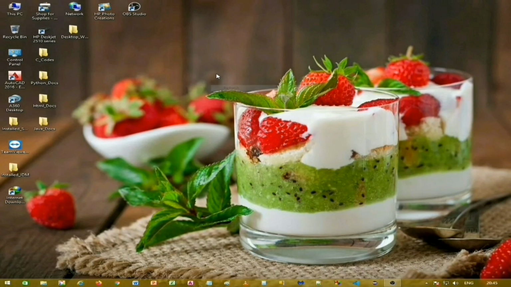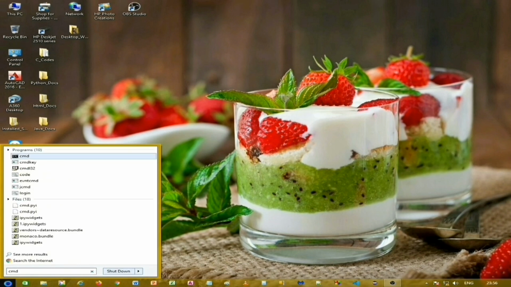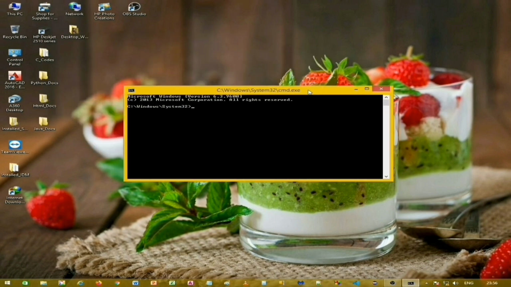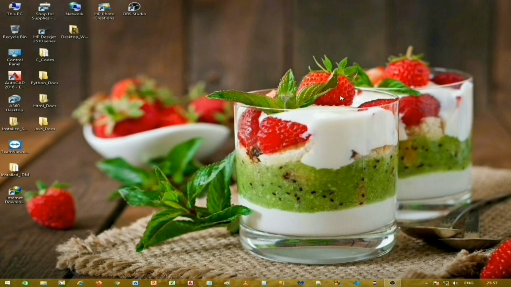Now after installation, open the command prompt. Type cmd, enter. Here it is. Now over here write python in lowercase. As you can see, the Python version and other details are available. This means that the installation was properly done. So I'll close the command prompt right now and take you to IDLE.